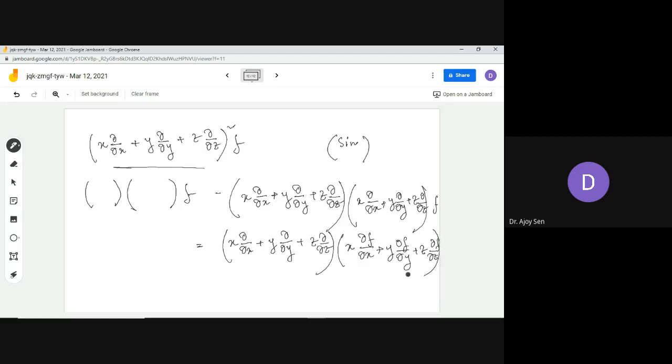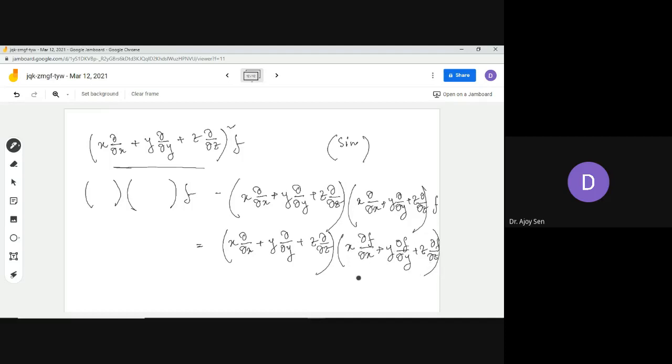This is clear, I think. You apply this over f, this over f, and this over f, and add the results.